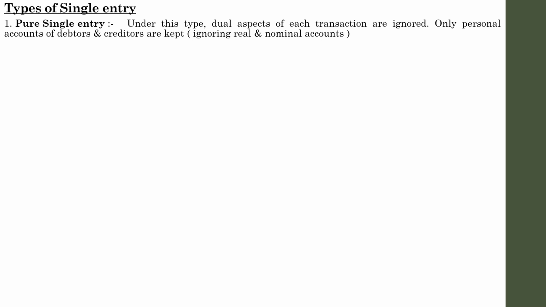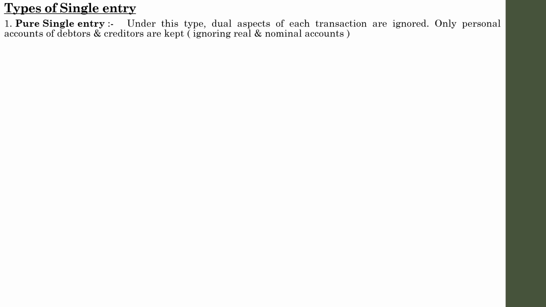Only personal accounts are considered. Personal accounts with regard to debtors and creditors are kept. All real and nominal accounts are not maintained, and the pure single entry system even ignores the important book that has to be maintained by a businessman, that is, the cash book. So a pure single entry records only personal accounts with regard to debtors and creditors. It won't record anything else. Even the cash book is ignored in pure single entry system.